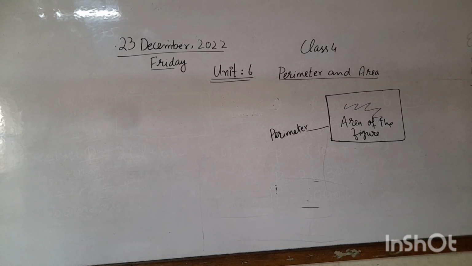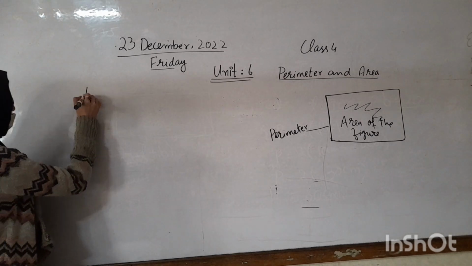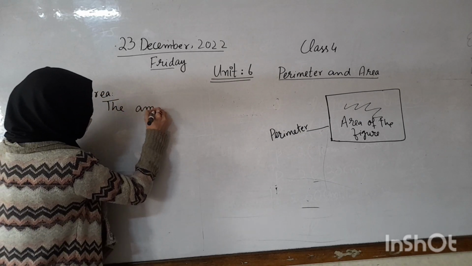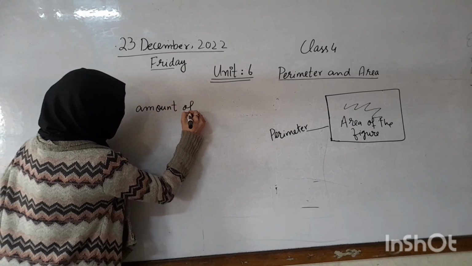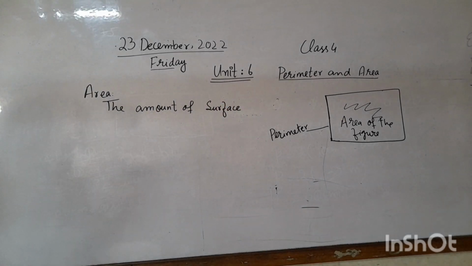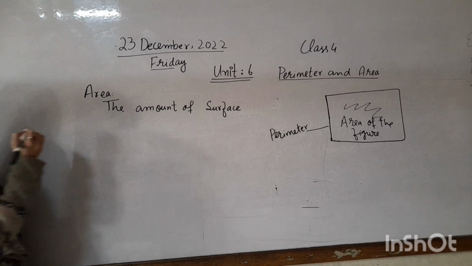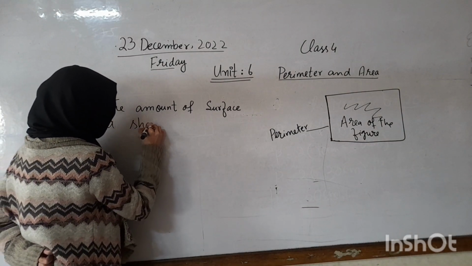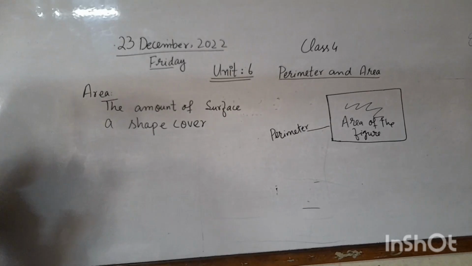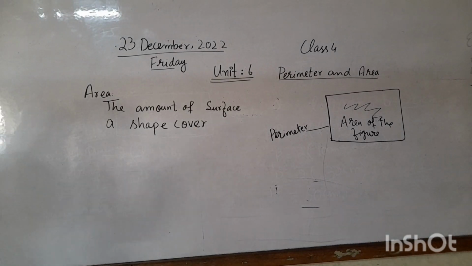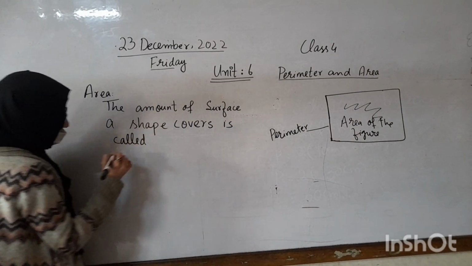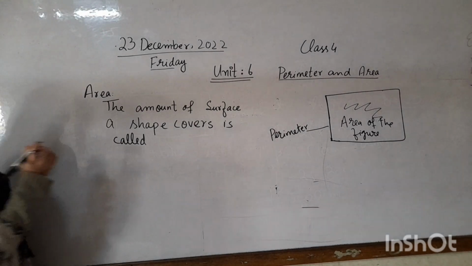Now we have a definition of area: the amount of surface a shape covers is called its area.